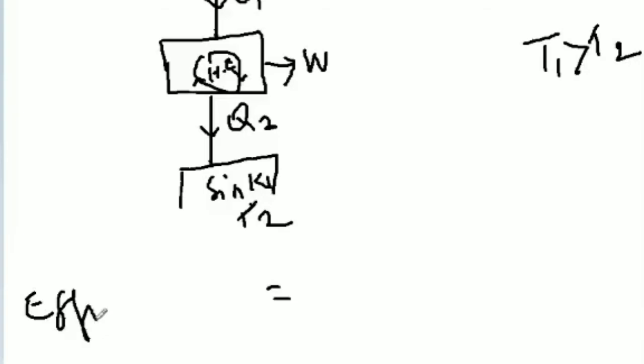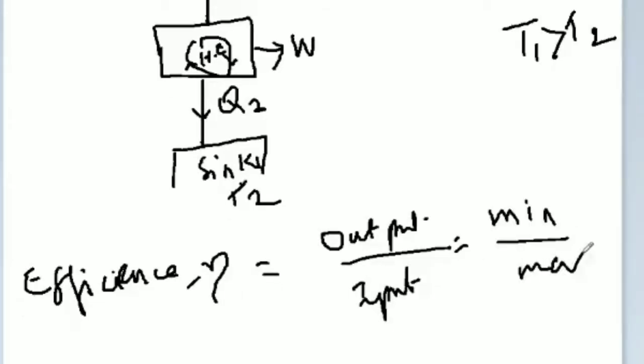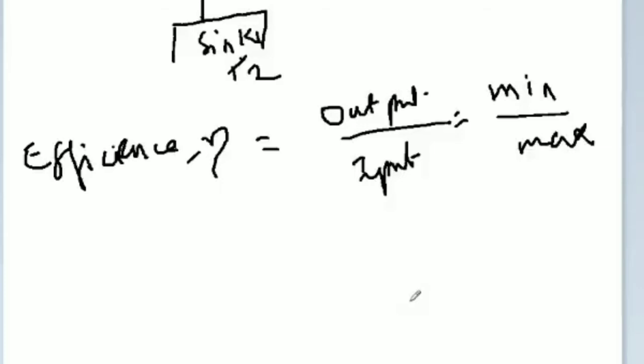Efficiency symbol is eta. So what is eta? Output divided by input. Minimum divided by maximum. We can imagine it like this.